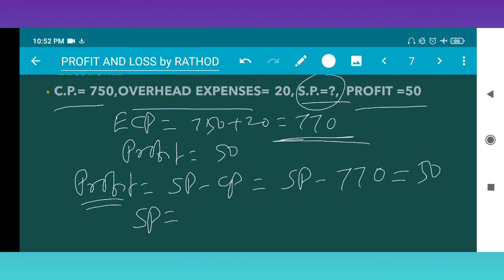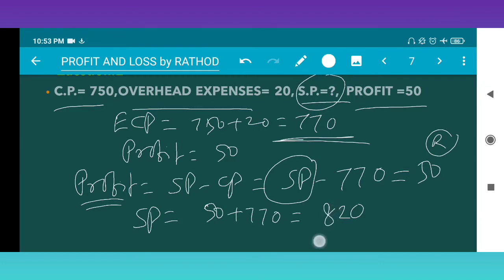From this we get SP equals the 50 on the right-hand side, with SP on the left side. So minus 770 becomes plus 770. So 50 plus 770: 0 plus 0 is 0, 5 plus 7 is 12, so 820. This is the SP. Right.